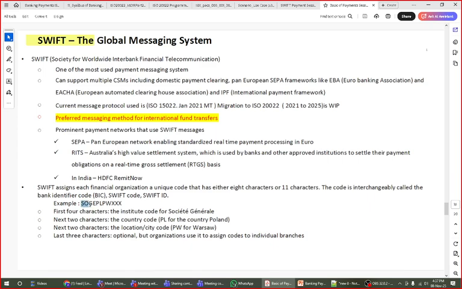For example, here SOG comes for the bank. Societe Generale is a bank name. Then PL is for the country, Poland. That is how the country is read. W is for the branch code or location of the city, and then the branch code, triple X, is for the branch or individual branch. So like this we have to read out this one. Our Swift concept is based on your Swift code only, which is also called BIC. That is why I highlighted this point. Otherwise there are so many things we can explain about Swift as well. Okay, next concept, this Swift code is what we are going to use widely for Swift messages. I will show you more examples also at the end of the slides.